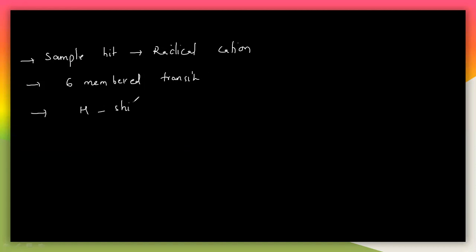So the hydrogen will shift from the gamma carbon to form a radical here. The gamma hydrogen shifts, so there is a generation of radical on the gamma carbon. So a radical comes on the gamma carbon.